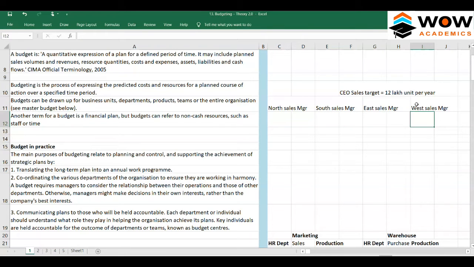So there are 4 divisional managers now. So this full target will be broken into 3 lakhs per annum for each of them to achieve per year.